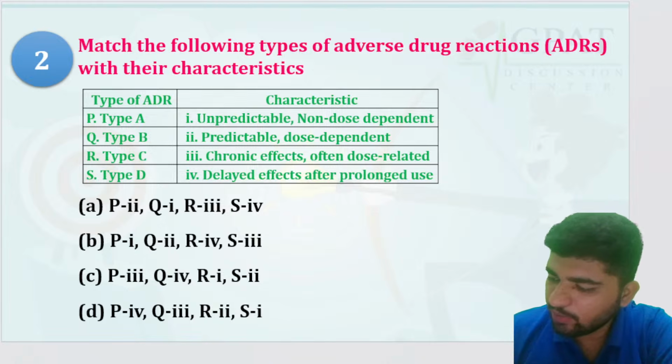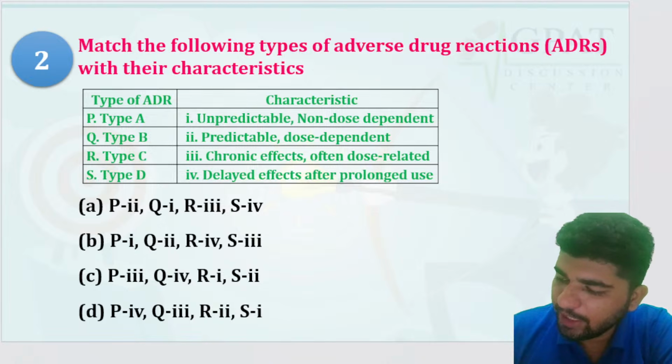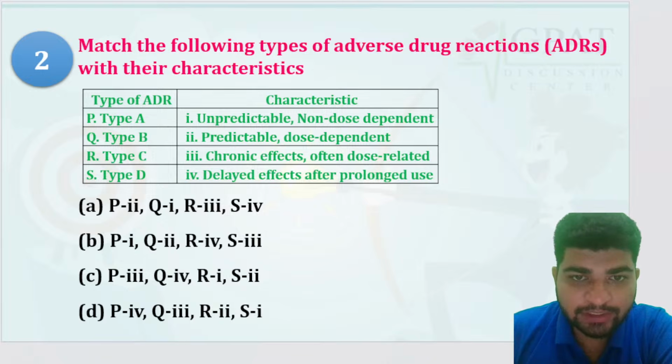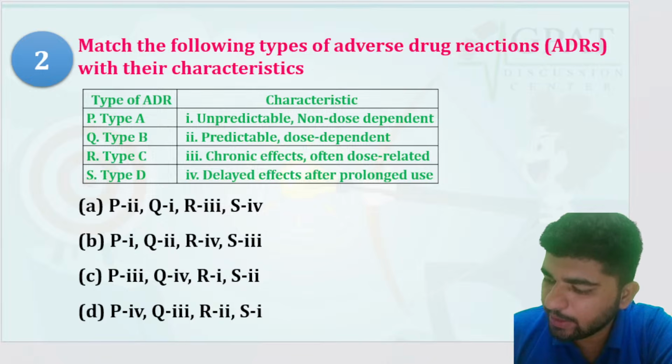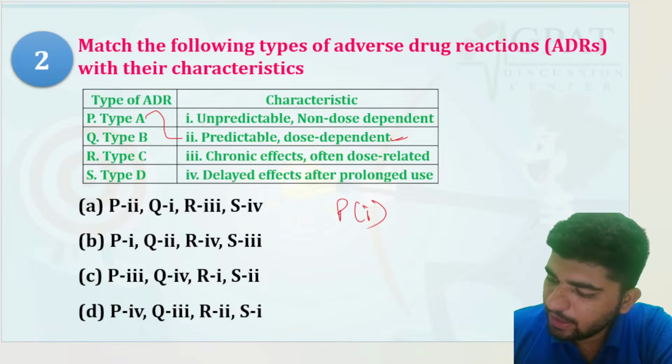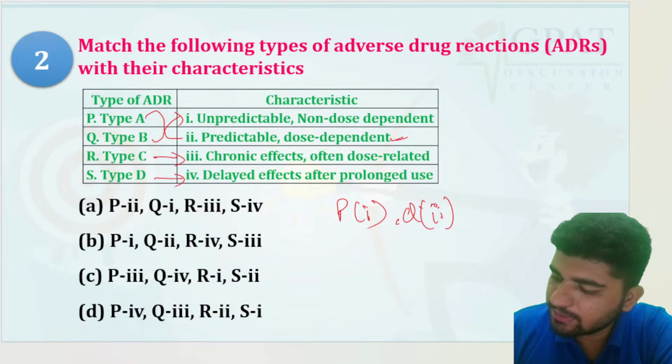Type A means augmented ones, which are predictable and dose dependent, so P matches 1. Type B are non-dose dependent and unpredictable, so Q matches 2. Type C is chronic and type D is delayed.